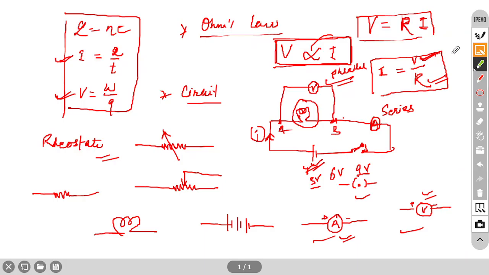Good. Now we have done electric current, electric circuit, and Ohm's law. After this, we have combination of resistance. Combination of resistance is a little long, because most of the numericals will come from there. Two types of combination we have. But one more thing: two formulas we have for resistance.